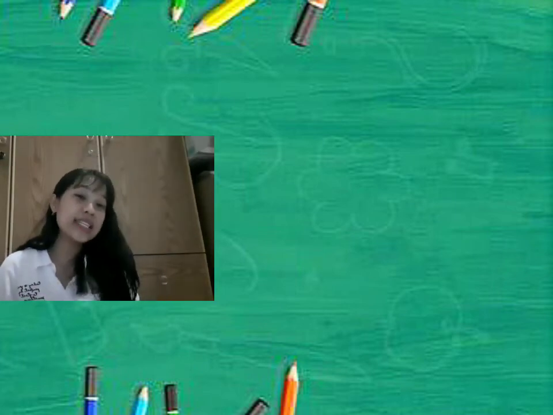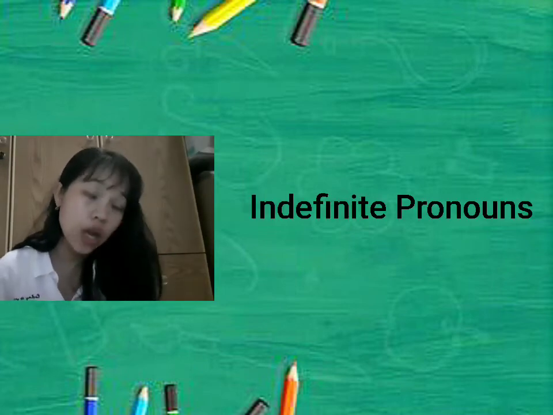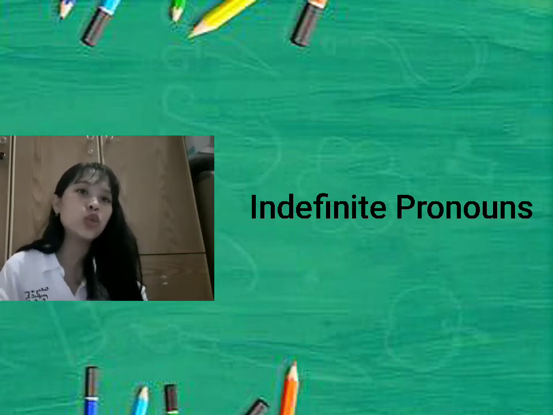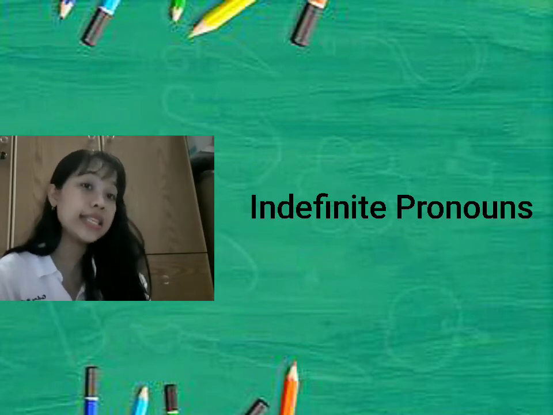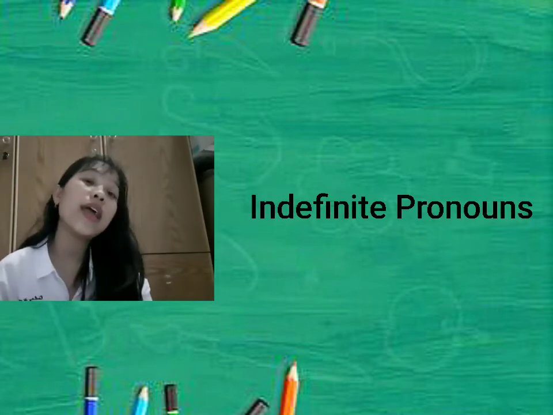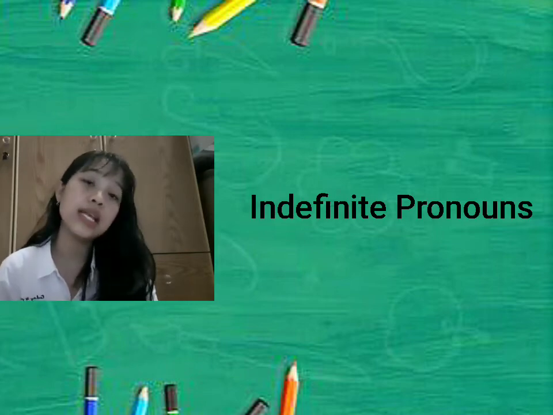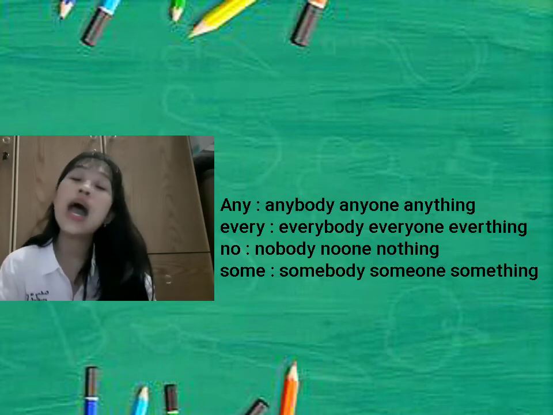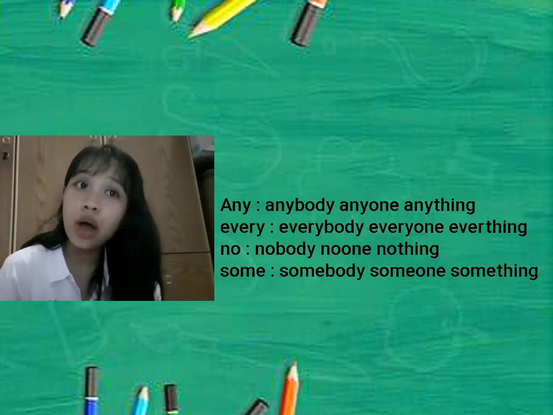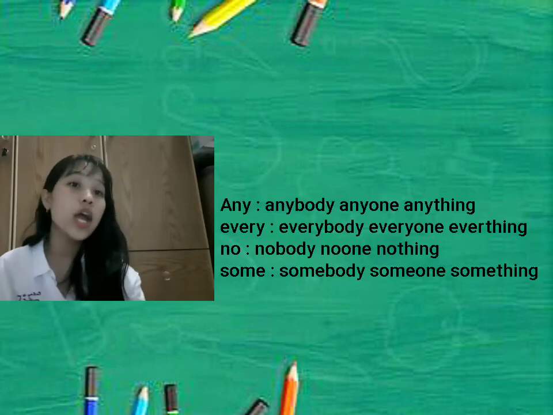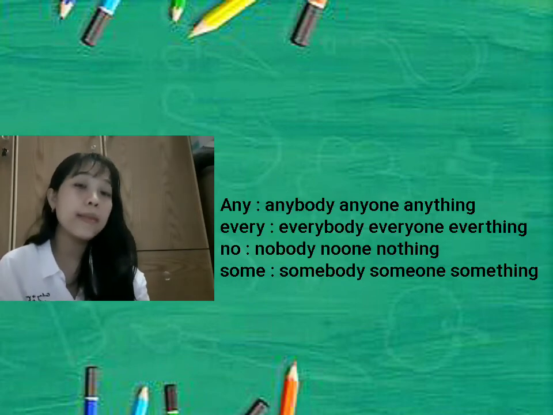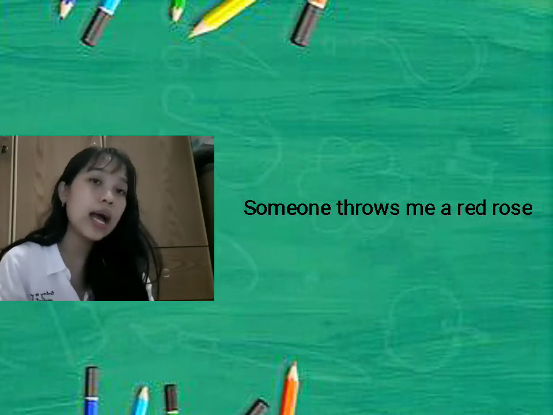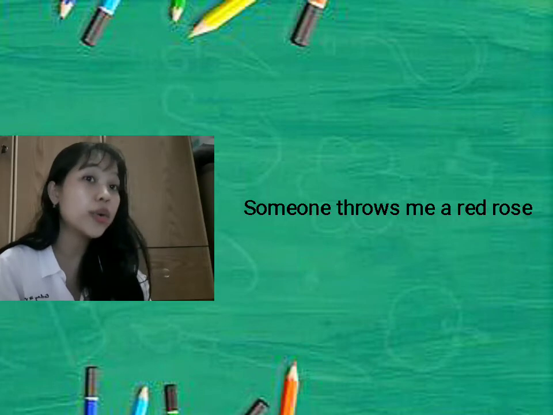Okay everyone, next we learn about indefinite pronouns. What is an indefinite pronoun? An indefinite pronoun does not refer to any specific person, thing, or amount. I will give you examples of indefinite pronouns: any, anybody, anyone, anything, every, everybody, everyone, everything, no, nobody, no one, nothing, some, somebody, someone, something. Alright, let's go to an example. Someone throws me a red rose.